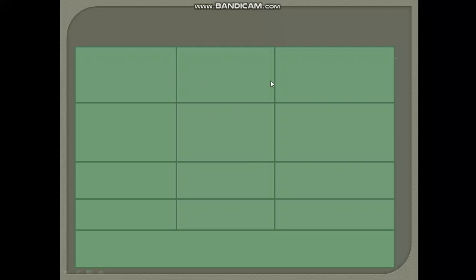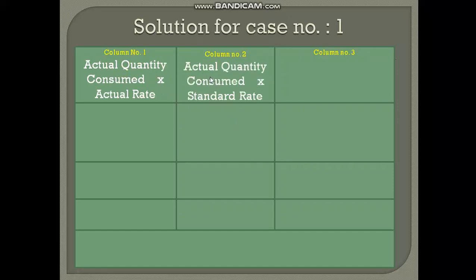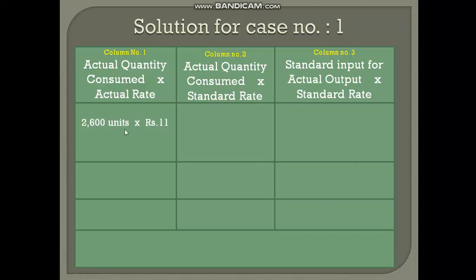Now, while using the format method, we have to provide for three columns: column number 1, column number 2, column number 3. Column number 1 is meant for actual quantity consumed into actual rate. Column number 2 is for actual quantity of material consumed into standard rate. Column number 3 is for standard input for actual output into standard rate. Now, column number 1, fill it up. Given in the question, 2600 units actual quantity consumed and actual rate per unit rupees 11. So the product is 28,600.